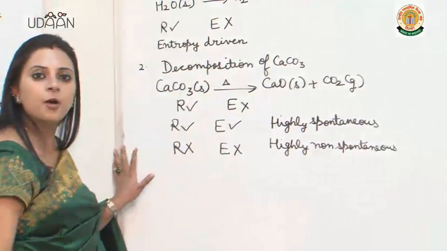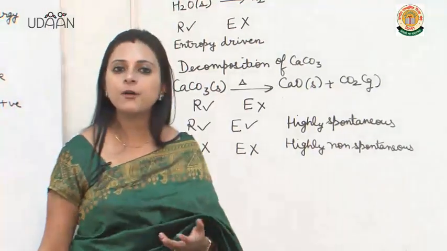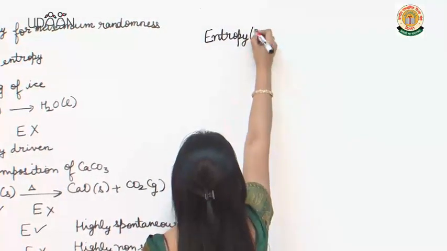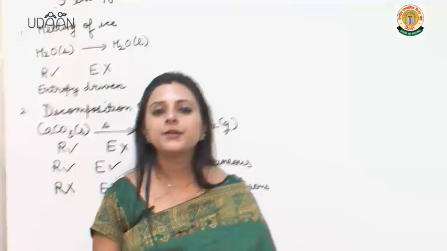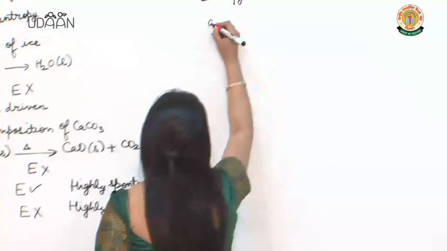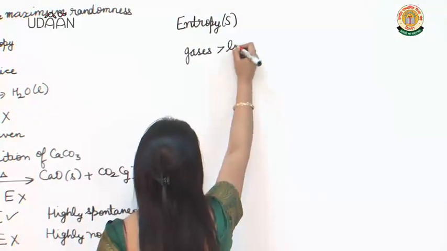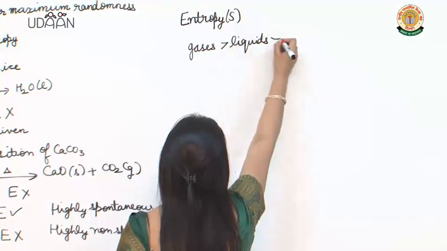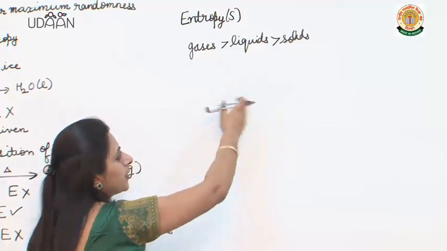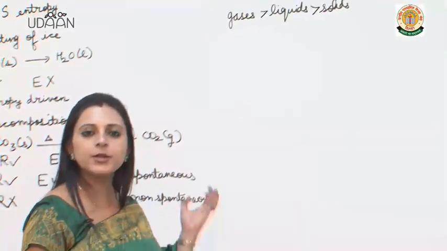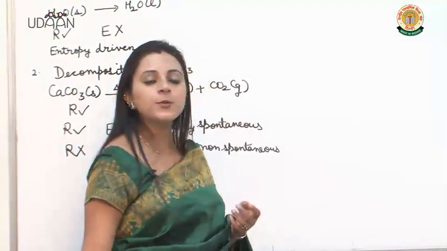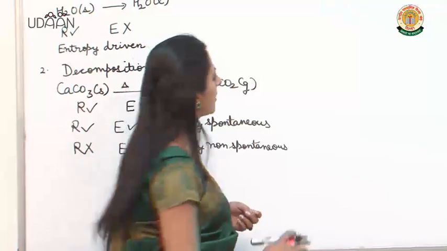From here, now let us move on to the concept of entropy. What is entropy? As I already said, entropy is a measure of randomness or disorder of the system. So that means if I say gases, liquids and solids, which will have the highest entropy? Gases, followed by liquids, followed by solids, because in gases the molecules are widely separated, they are free to move. That means randomness would be maximum in case of gases.